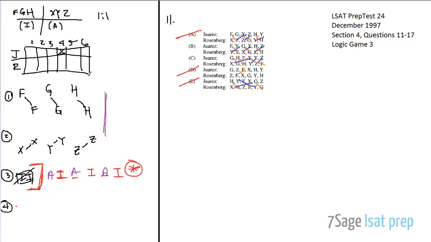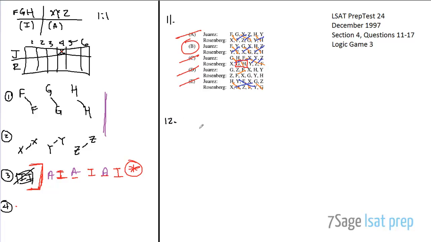Right. So we've burned through 3 of our rules. Like this fourth one, this first one, the second one. So the last one just entirely comes down to whether or not he starts on advanced or starts on introductory. Right. So in answer choice B, he starts on advanced. And answer choice C also starts on advanced. Look. Y, F, X, G, Z, H. Right. Advanced, introductory, advanced, introductory, advanced, introductory. Here, advanced, introductory, introductory. Right. This is the part that makes it incorrect. So it turns out answer choice B is the correct answer to this question.